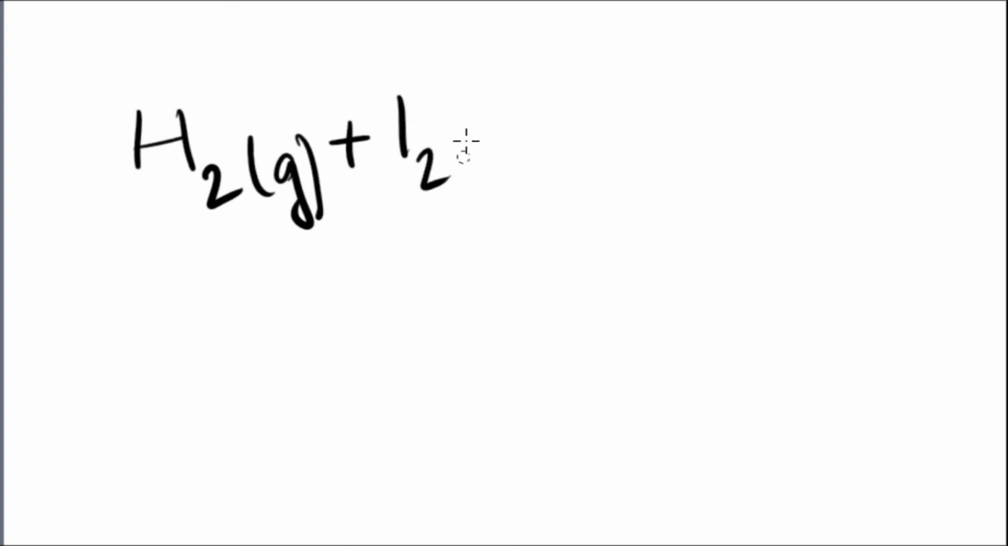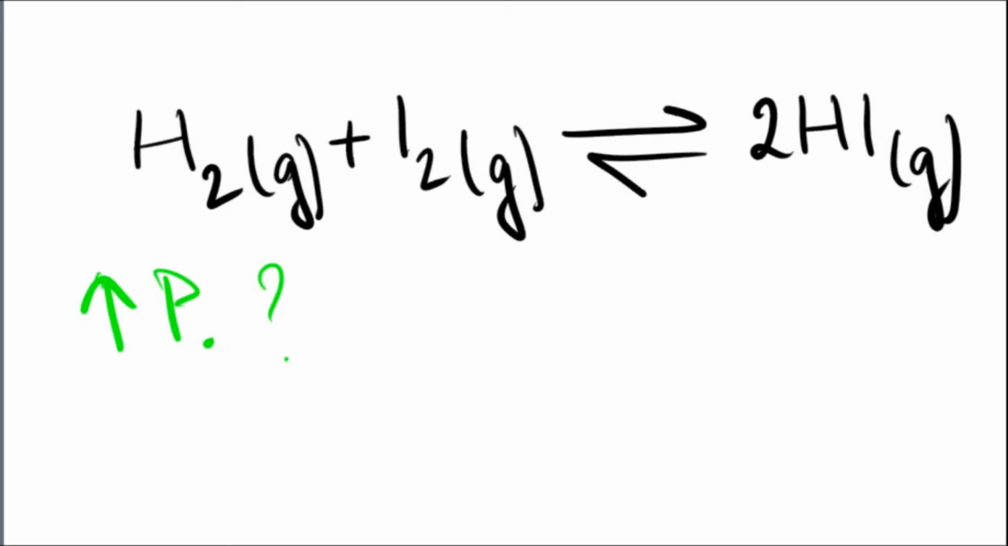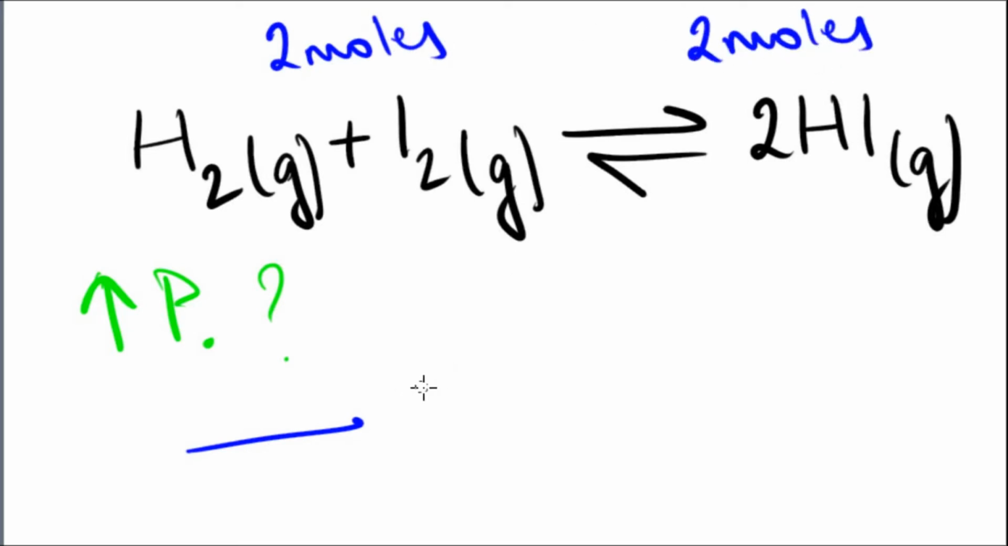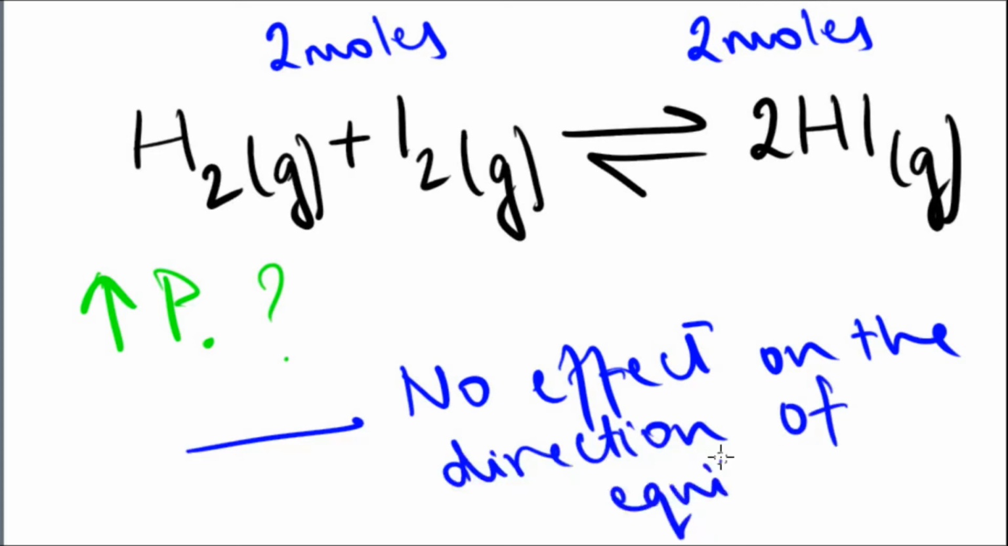So we have hydrogen gas and iodine gas giving us hydrogen iodide. Now we have 2 moles on the reactant side and 2 on the product side. So if I increase the pressure, what is going to happen? The answer is nothing. There is an equal amount of work on both sides of the reaction because the number of moles cancel each other out. There is no effect on the direction of the equilibrium.